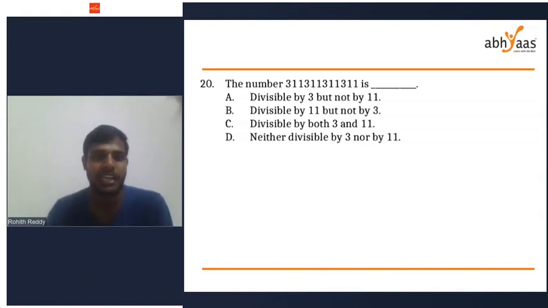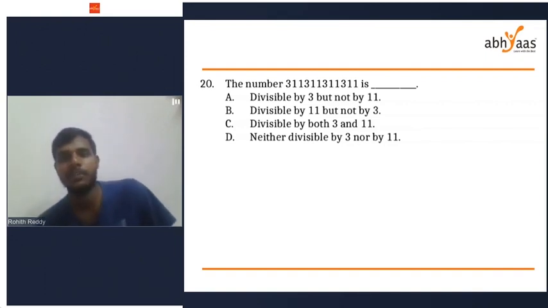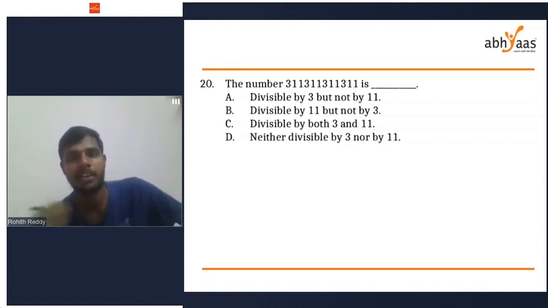20th one. I want a quick and accurate answer for the 20th one. Sorry. The number 311, 311, 311, 311: is it divisible by 3? Is it divisible by 11? Or is it divisible by both 3 and 11? So first check the divisibility rule of 3. Quick.